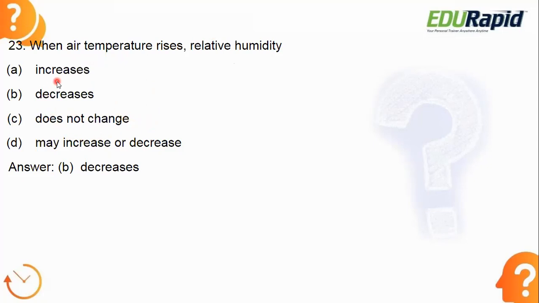Now you have only three options left: A, B, and D. Option D says it may increase or decrease. How can it be that it may increase or decrease? Whenever one factor is rising, the other factor should either increase or decrease. Here they are telling it may increase or may decrease. Is it making any sense to you? No, right? You can easily eliminate option D. So this is called the elimination trick. If you use your common sense, you can easily eliminate a lot of the options. Now you can choose only between A and B, having eliminated the others with simple logic and common sense.